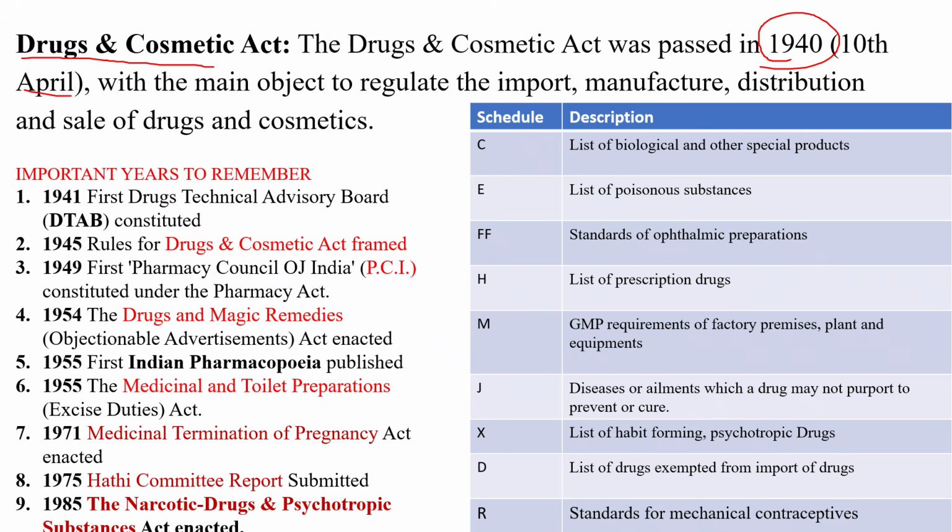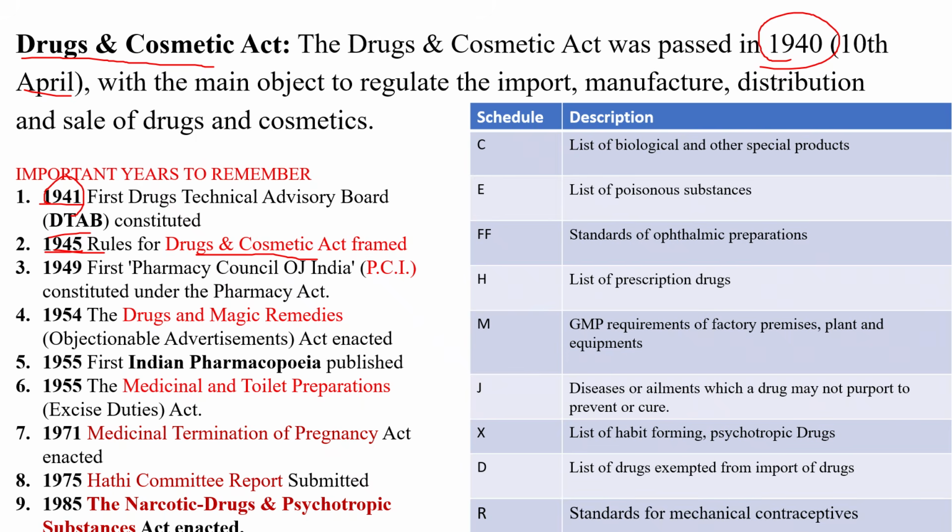You need to remember these because they may ask about different years. In 1941, the DTAB, the Drug Technical Advisory Board, was constituted. The Drug and Cosmetic Act was passed in 1940, and its rules were framed in 1945.